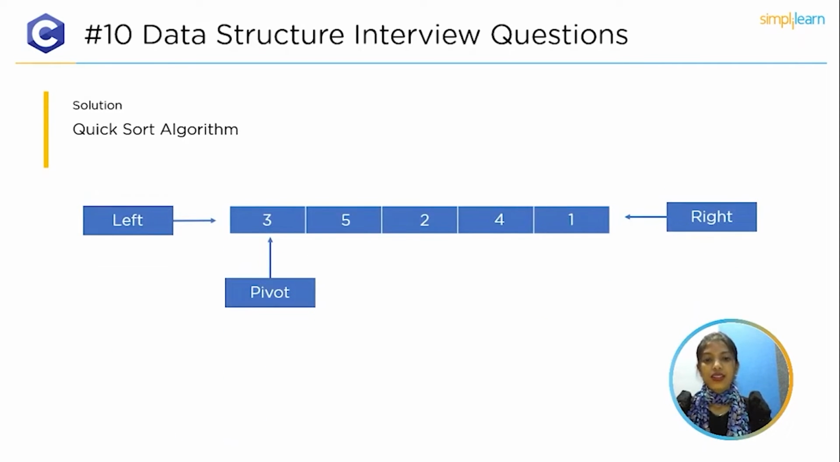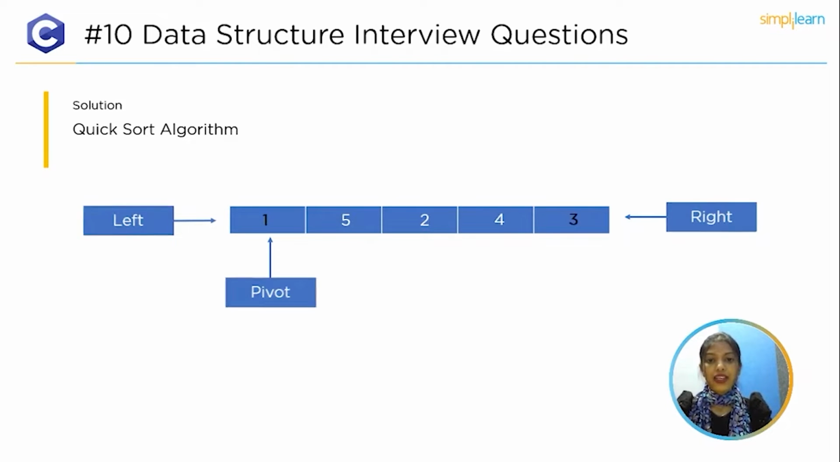So now, let's consider an array of elements 3, 5, 2, 4 and 1, and let the pivot element be 3. Why are we taking the pivot as 3? Because the left hand side element is greater than the right hand side element. So, if the right side element is lesser than the pivot element, then swap the elements.